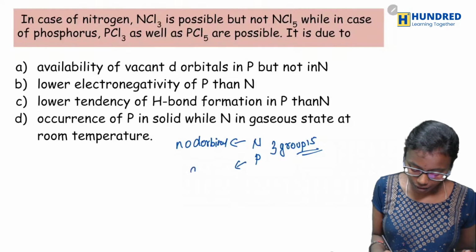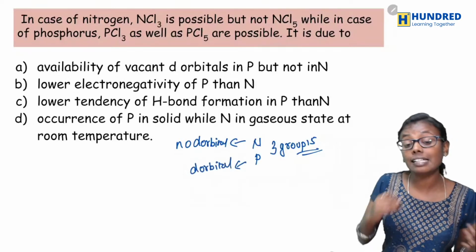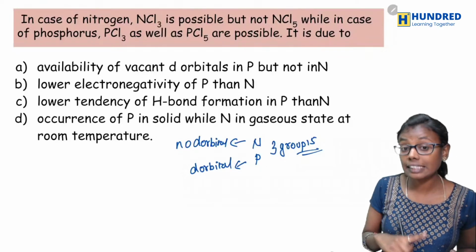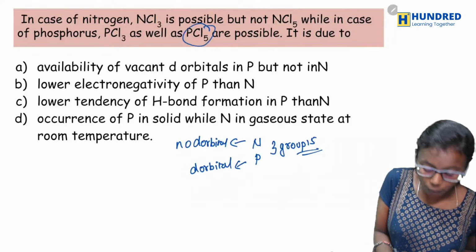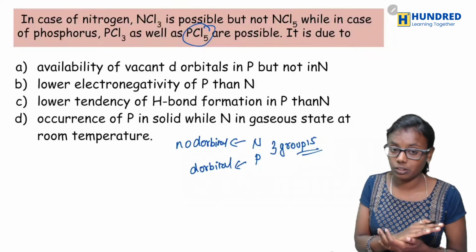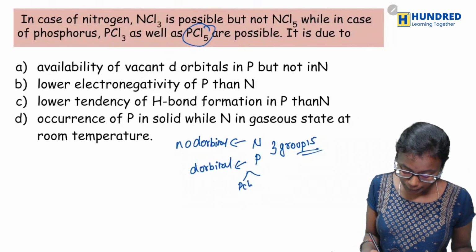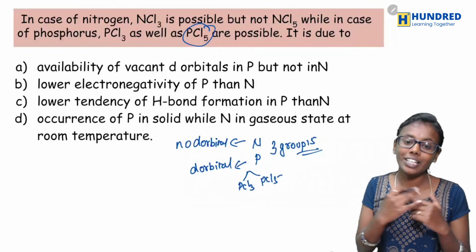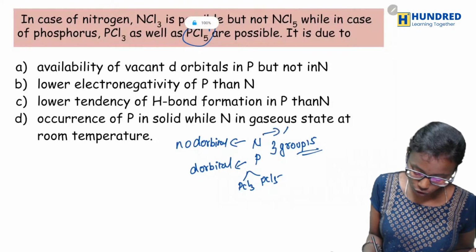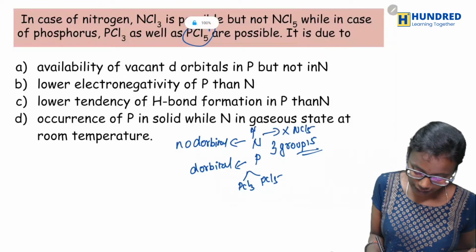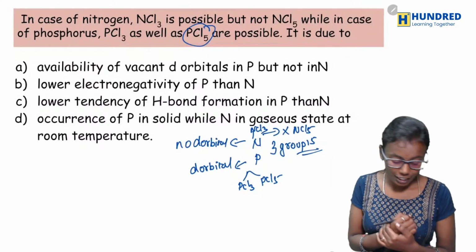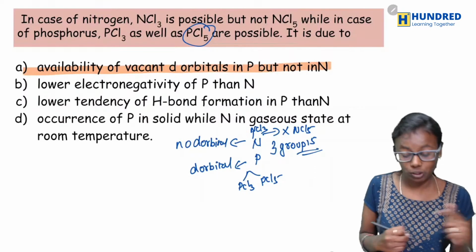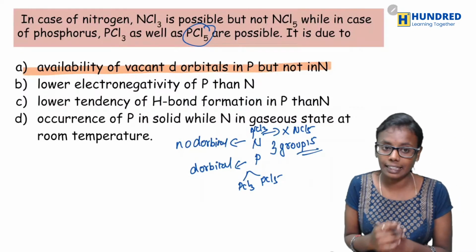Whereas phosphorus has d orbitals, hence it can extend its orbital to accommodate all the 5 chlorine atoms. So therefore PCl3 and PCl5 are possible. But nitrogen doesn't have d orbitals, so it couldn't form NCl5. It can form only NCl3. So the availability of vacant d orbitals in phosphorus but not in nitrogen is the correct answer.